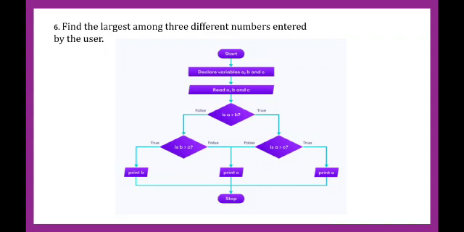If a is less than b is true, then we will see whether b is greater than c or not. If it is true, then it will print b. If it is false, then it will print c. Again, when we check a is greater than c, if it is true, then it will print a. If it is false, it will print c. So overall it will print a or b or c. After all this process, it will stop.